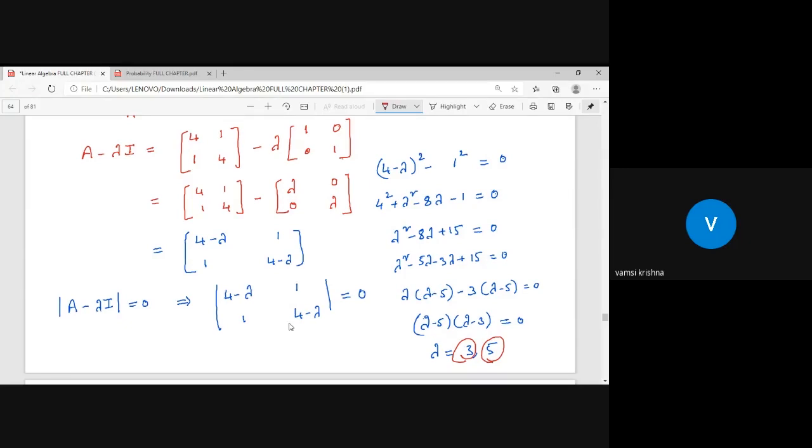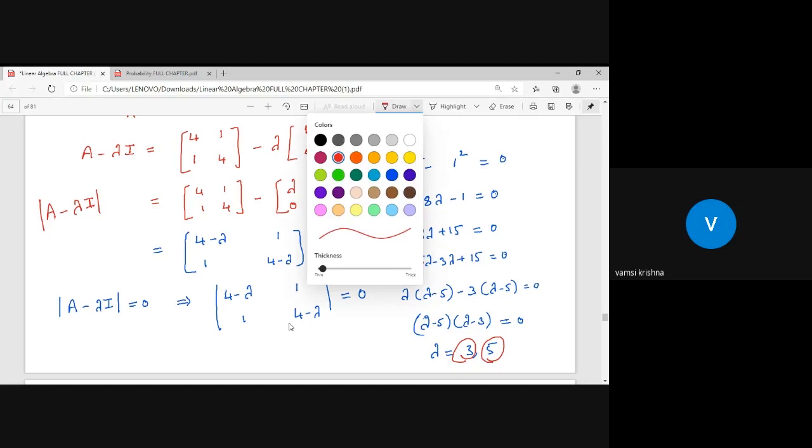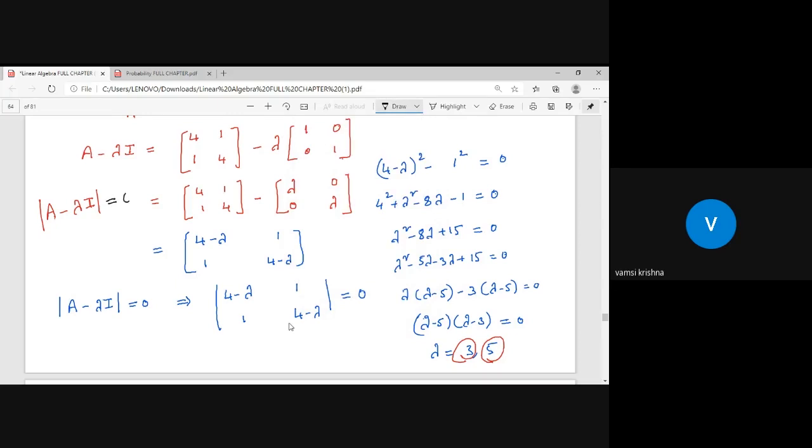When you want to find the eigenvalue, for the given matrix A we need to find A minus lambda I. For this A minus lambda I, you need to find the determinant and get the characteristic equation by making the determinant of A minus lambda I equal to 0.